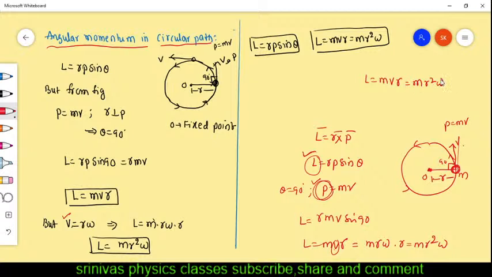You know Bohr's postulates in atomic structure, in chemistry. Bohr's second postulate: angular momentum of a revolving electron is mvr. The angular momentum of a revolving electron is equal to an integral multiple of h by 2 pi, h being Planck's constant. mvr is equal to nh by 2 pi. Have you seen this formula? This is Bohr's second postulate in the atomic structure chapter.